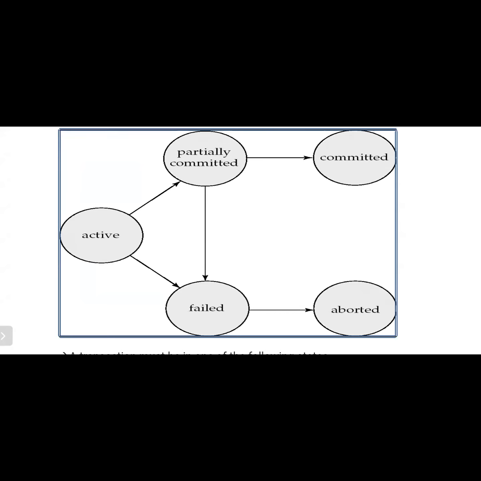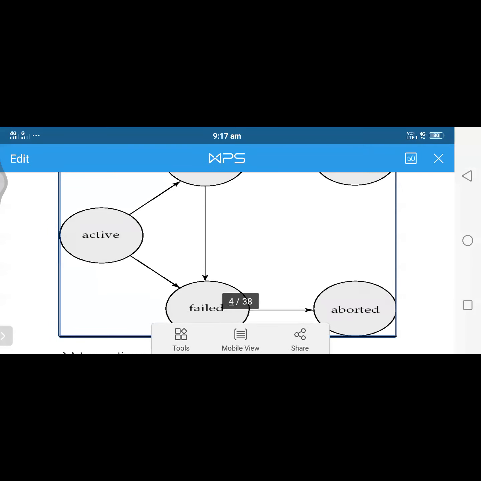What is the meaning of committed? We already use commit. We already use three commands in the transaction control language: rollback, savepoint, and commit. What is the meaning of commit? Whatever changes we perform are written to the disk. Once it is written to the disk, we can retrieve it any number of times. That is the main purpose of using commit.